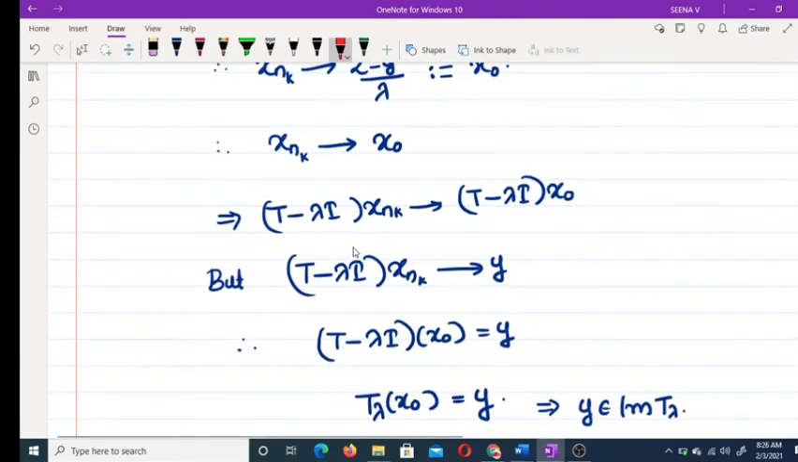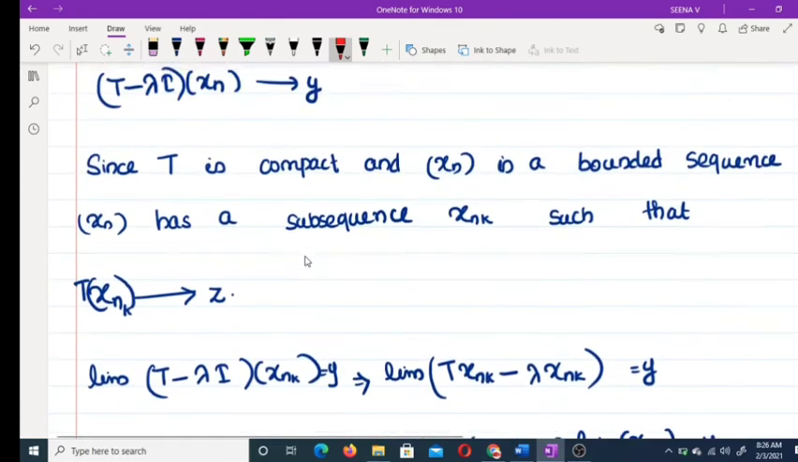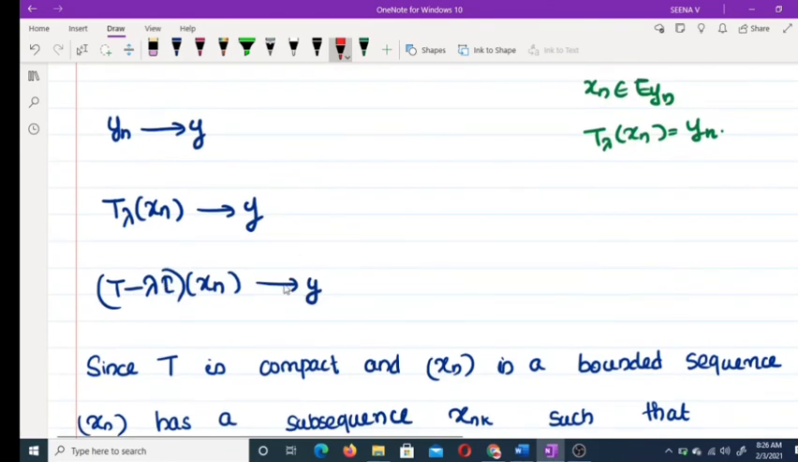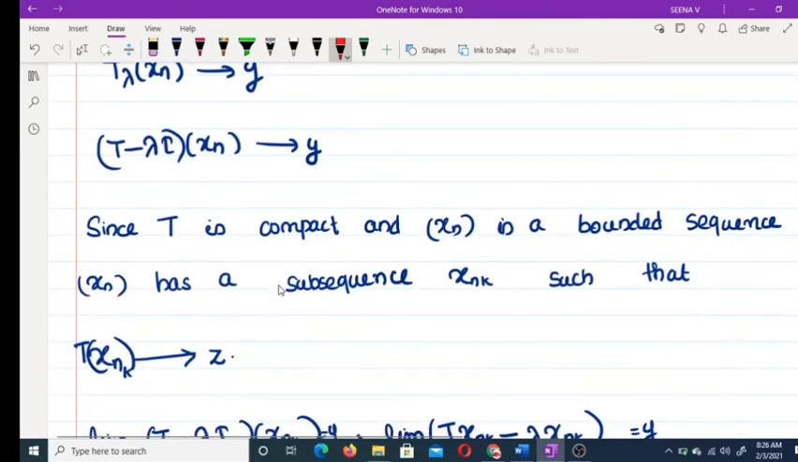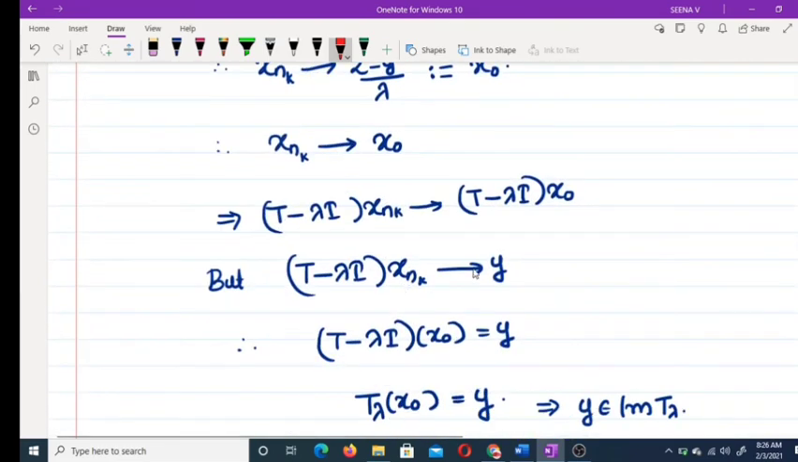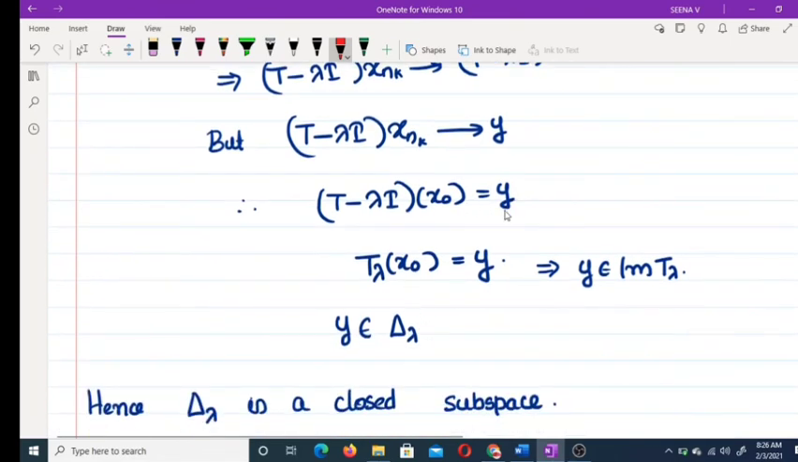But what is (T minus lambda I) xnk? Here we have, this converges to y. Therefore, (T minus lambda I) xnk converges to y, and from here this converges to (T minus lambda I) x naught. That means they are equal. (T minus lambda I) x naught equals y, T lambda x naught equals y. Now what is the meaning of that? Y belongs to the image of T lambda. Thus we get some x naught such that T lambda of x naught equals y, which implies y belongs to the image of T lambda.